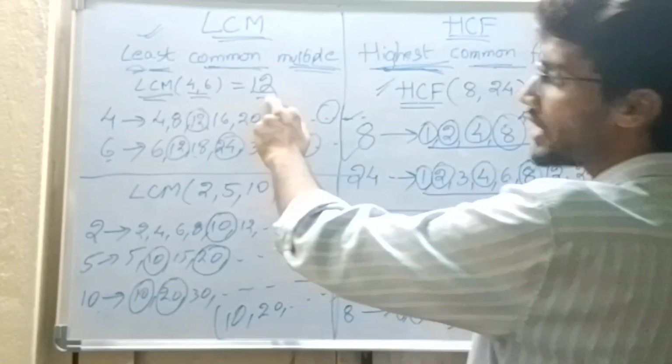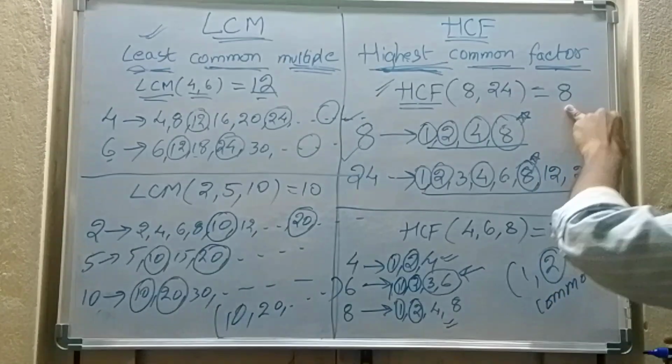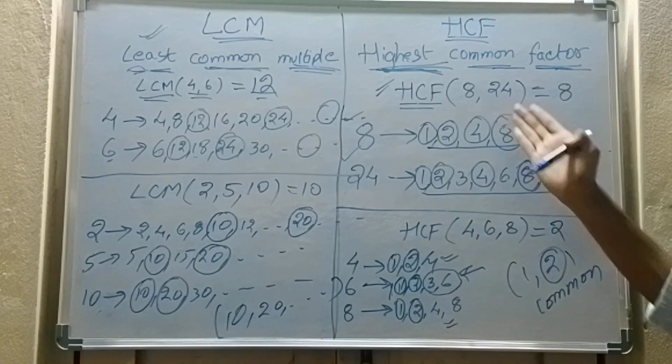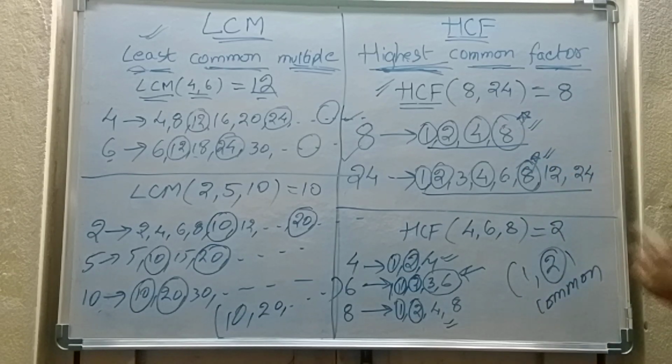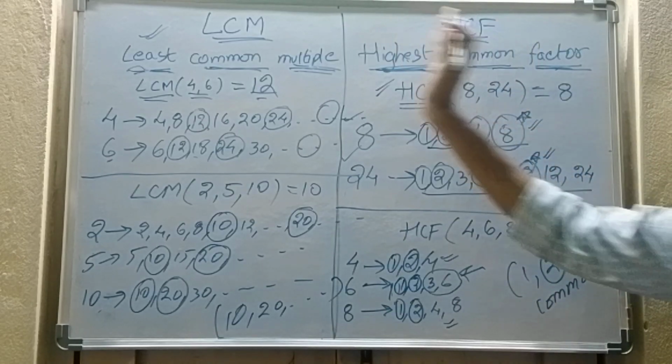12 is the LCM of 4 and 6. 8 is the HCF, highest common factor. That factor is the highest, that is the answer for HCF. Now you understand what HCF is and what LCM is.